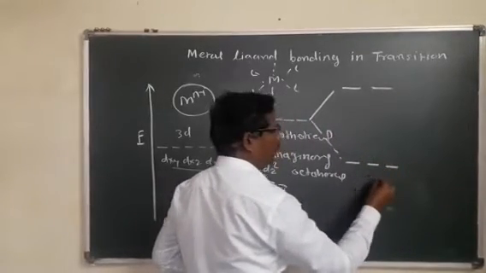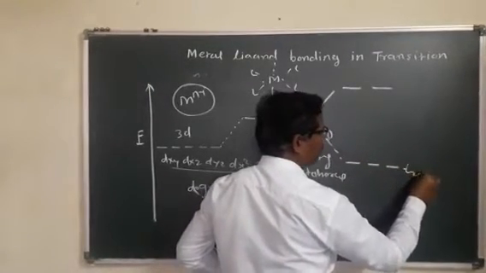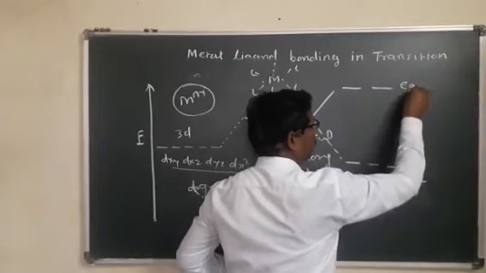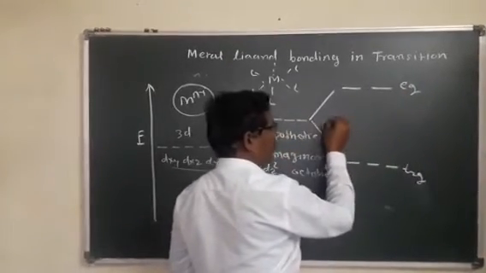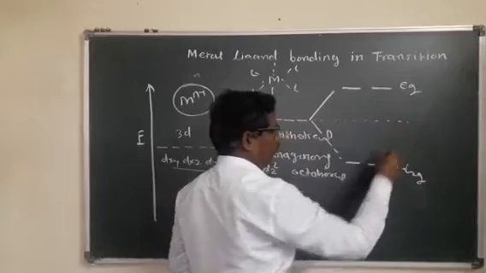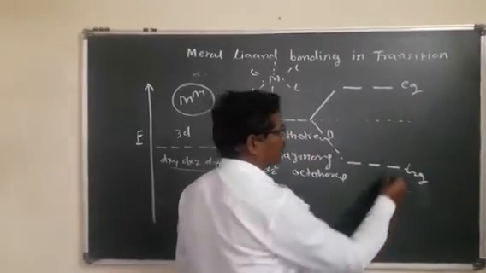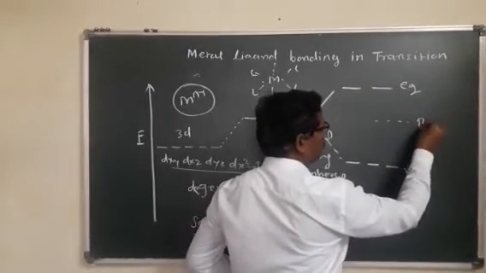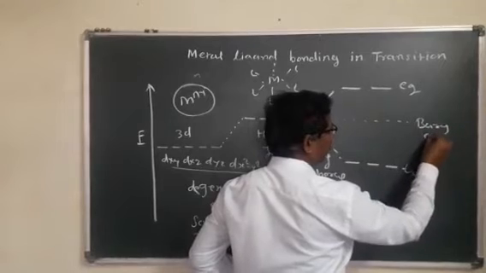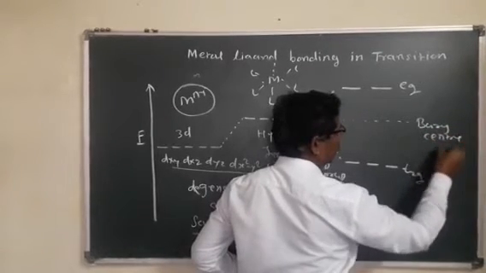One set is known as the t2g orbitals, the other set is known as the eg orbitals, and the center between t2g and eg is known as the barycenter level.